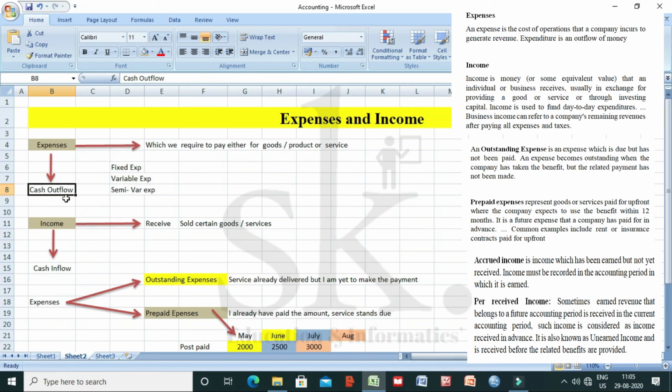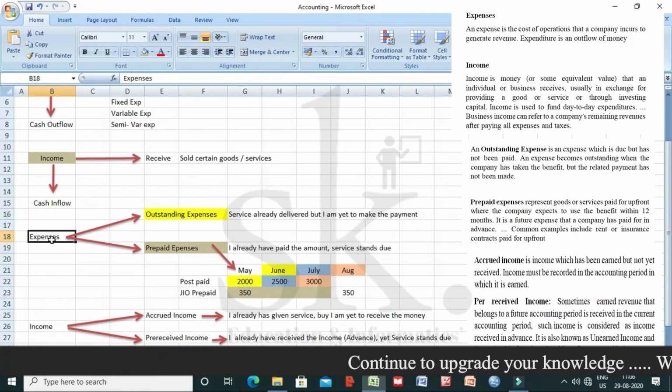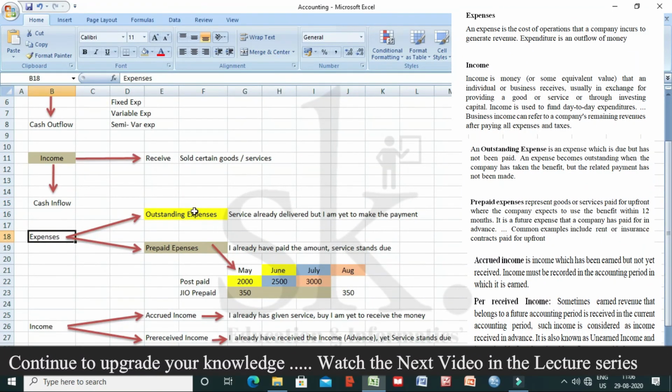On the other side, income, when you talk from the point of income, whatever amount of money you are receiving, either you have sold certain goods or services you have rendered, that is what is said to be cash inflow. So there are two important concepts, expenses and income, which is cash outflow versus cash inflow. On the expense side, to start with, there are two important concepts which we require to understand. One is outstanding expense, another is prepaid expense.